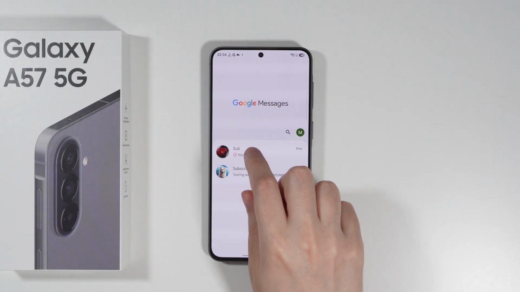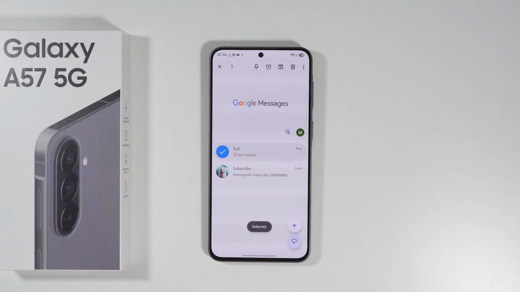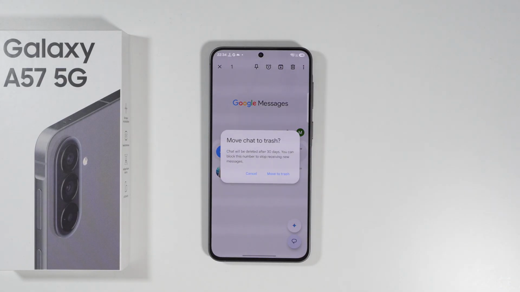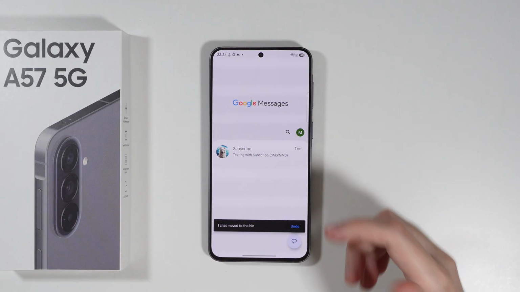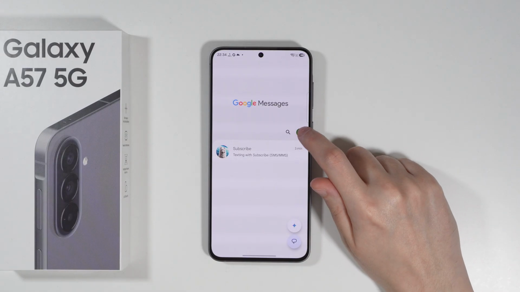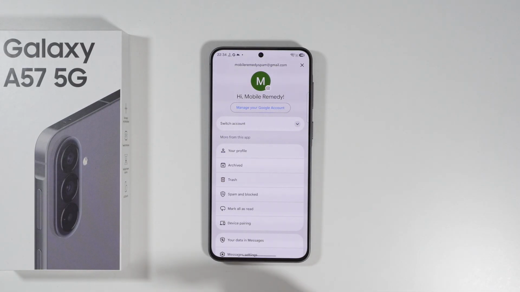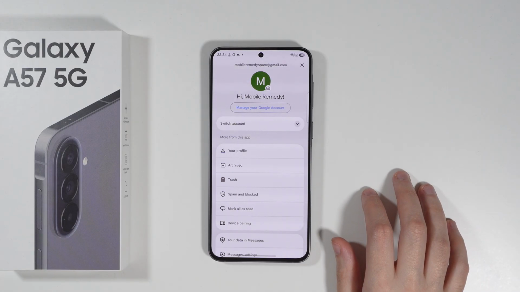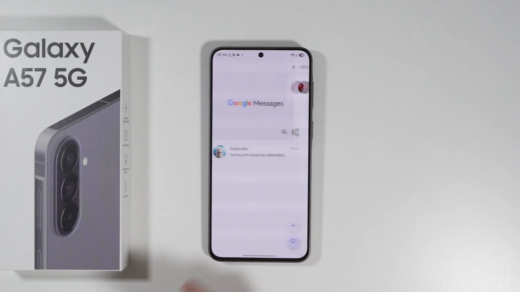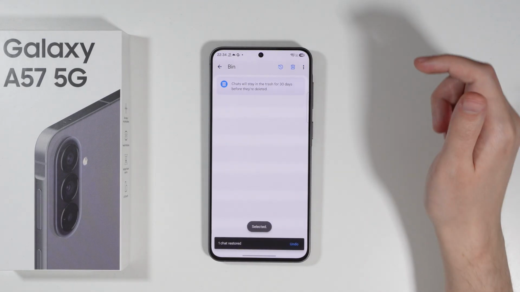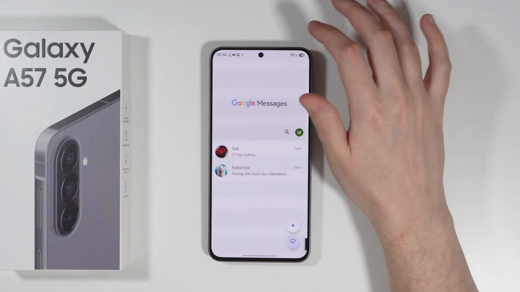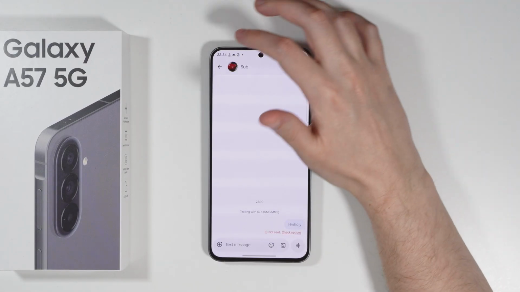But now, if you try to remove a chat or conversation, then we have this information instead: move chat to trash. So we can actually move it to trash, and then of course we can recover the conversation. We need to tap on our Google account on the upper right side of the screen, and as you can see here, we have the trash option. So now we can actually restore the conversation with our messages.